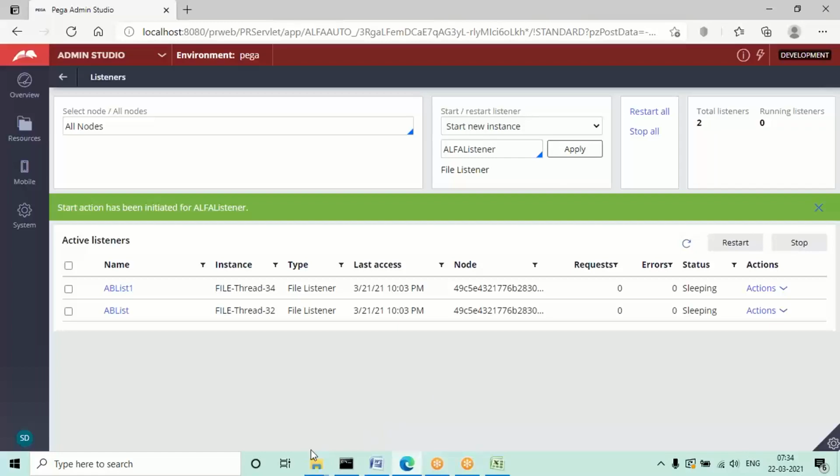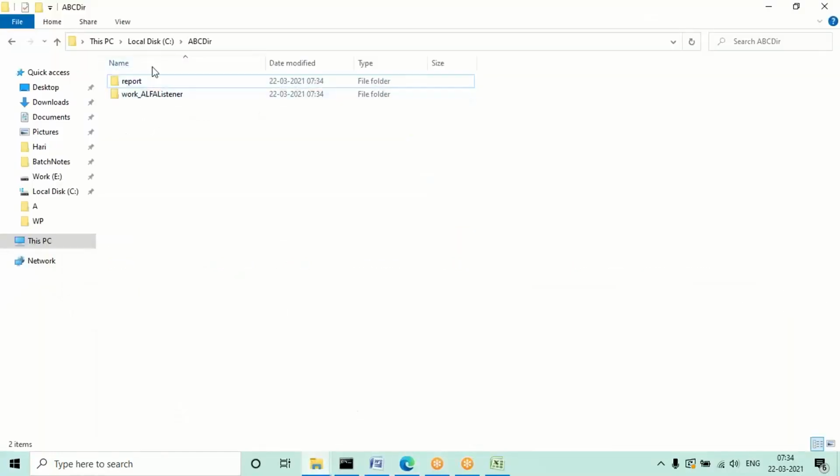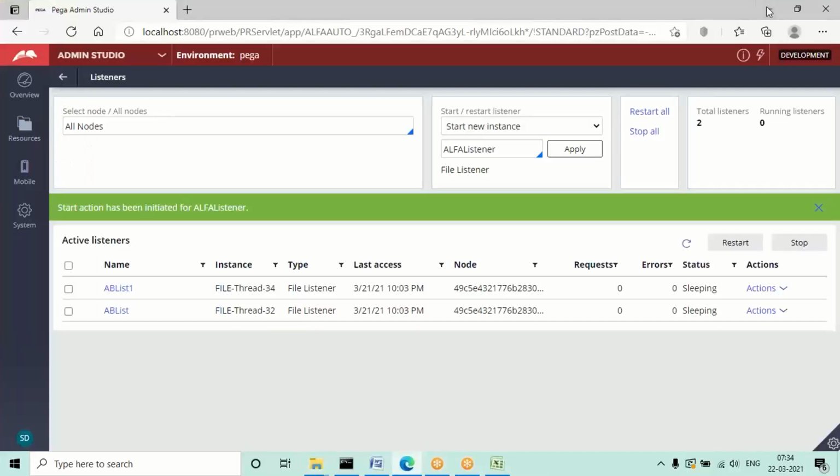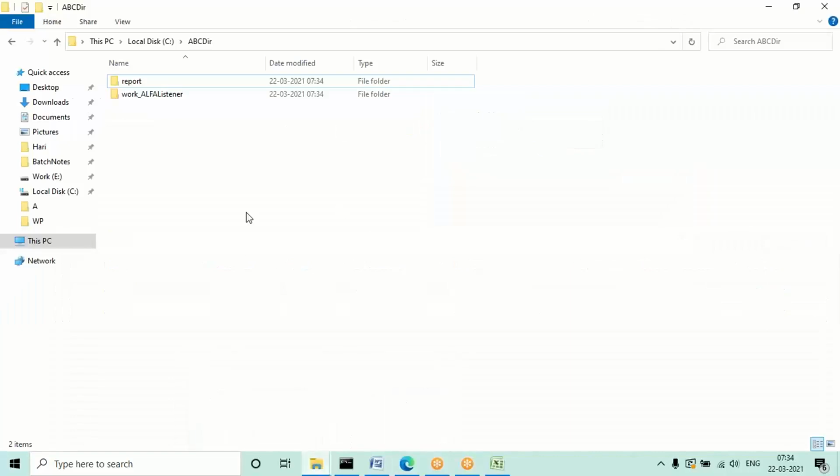Now, in the directory path we created, some folders will be created automatically when we start the listener. What I need to do is copy the file which is created. Once the listener starts, it will check this directory every 30 seconds. So the listener will refresh every 30 seconds to see whether any file is added or not.